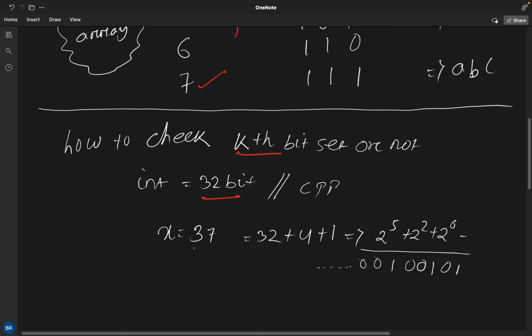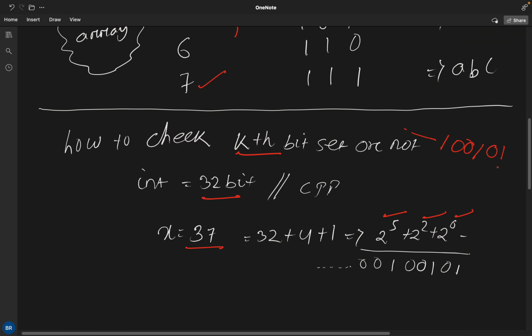Let's imagine 137 as an example that we can represent like this in binary: the fifth bit is set, the second bit is set, the zeroth bit is set. The number will be like this: 1, then the first bit is not set, the second bit set, the third and fourth bits not set, the fifth bit set, and the rest are 0.